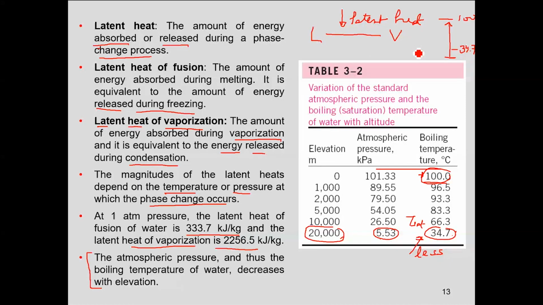Let's say, if you have this container and you have water in it, and you have some potatoes in it, all right, you are giving it the heat. Now from room temperature to 34.7 degrees centigrade, you have given a certain amount of heat to the system.